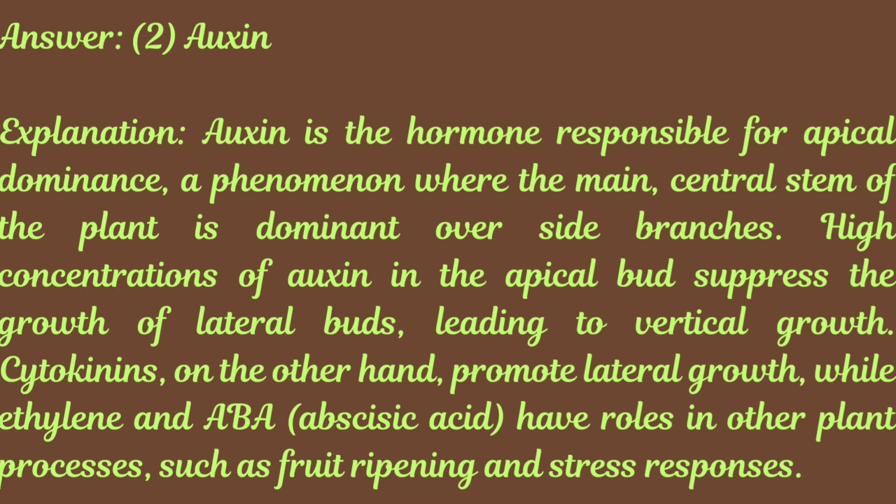High concentrations of auxin in the apical bud suppress the growth of lateral buds, leading to vertical growth. Cytokinins, on the other hand, promote lateral growth, while ethylene and ABA, abscisic acid, have roles in other plant processes, such as fruit ripening and stress responses.